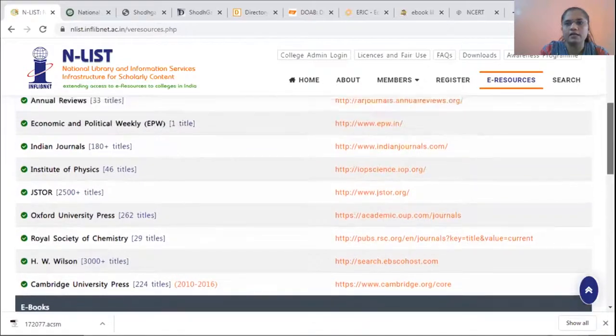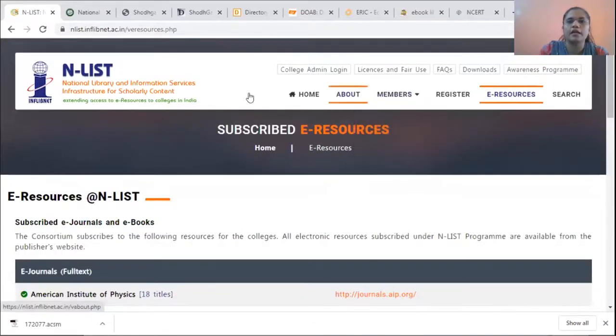This is the ENLIST. I have already given you all the user ID and password. So for preparing for your exam, you can access this database.